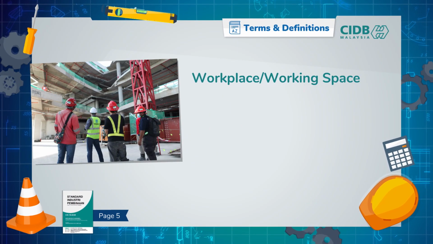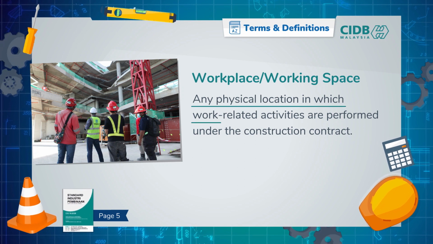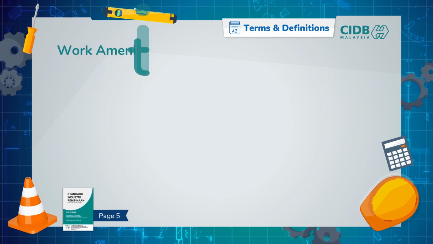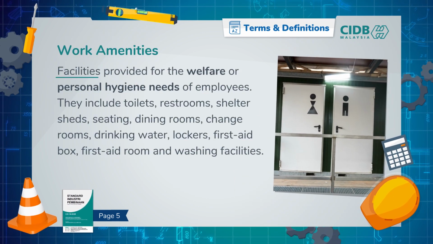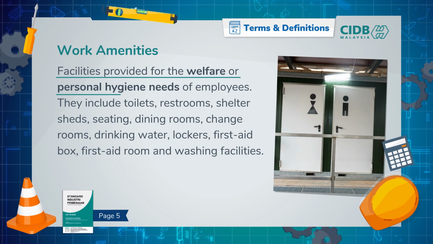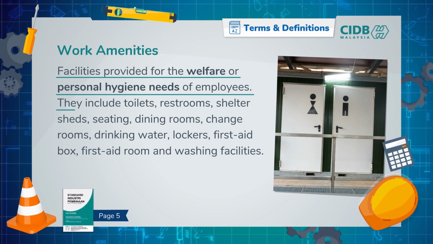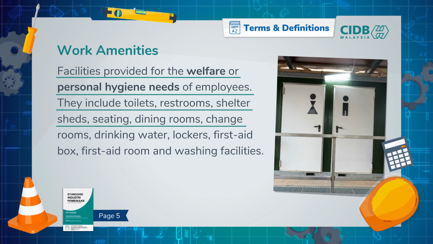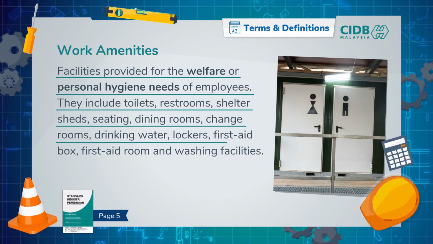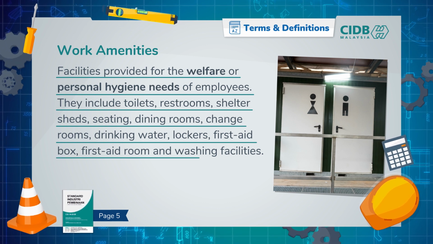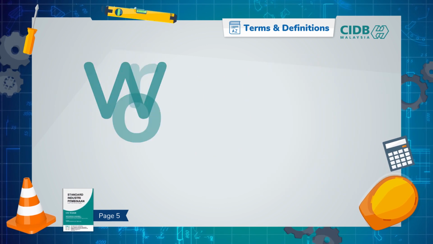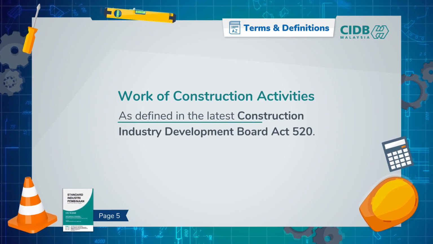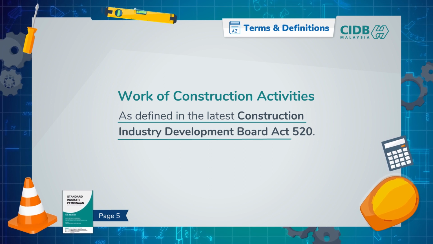Workplace or working space is any physical location in which work-related activities are performed under the construction contract. Work amenities refer to facilities provided for the welfare or personal hygiene needs of employees. They include toilets, restrooms, shelter sheds, seating, dining rooms, change rooms, drinking water, lockers, first aid box, first aid room, and washing facilities. Work of construction activities is as defined in the latest Construction Industry Development Board Act 520.